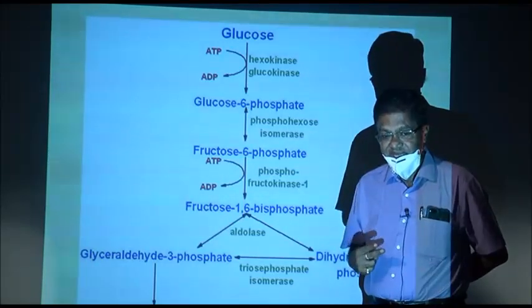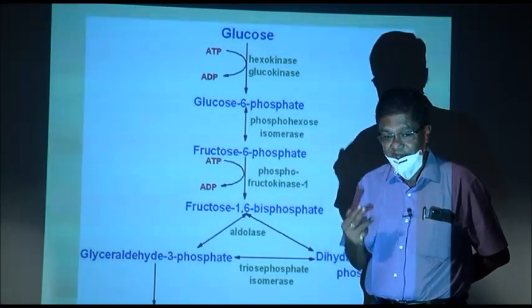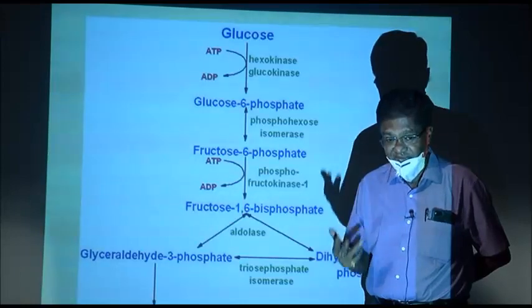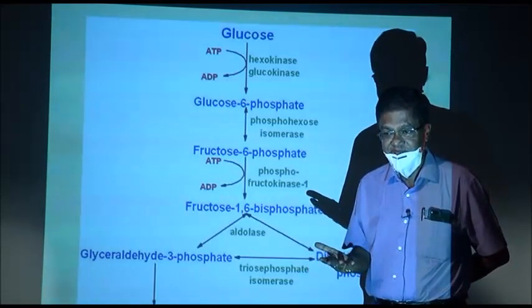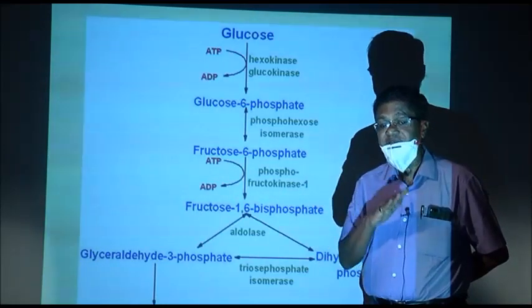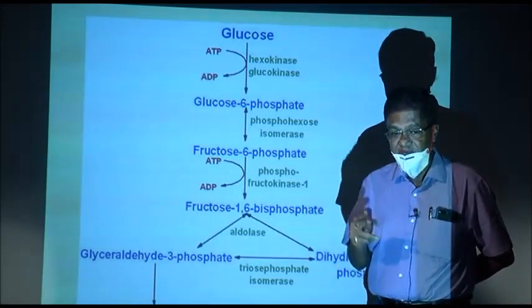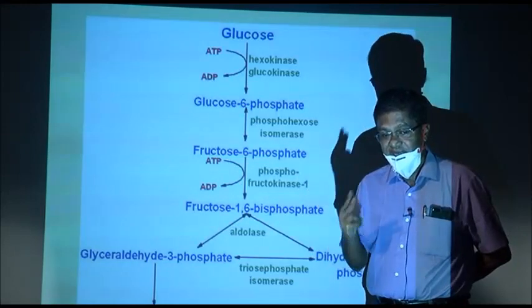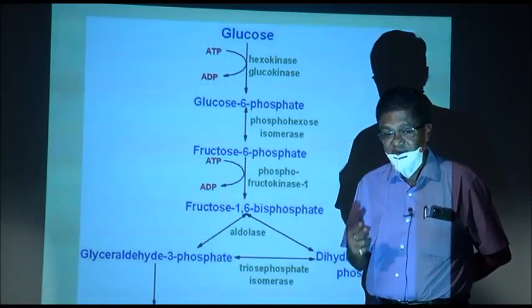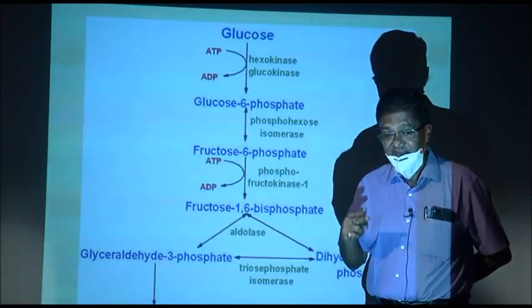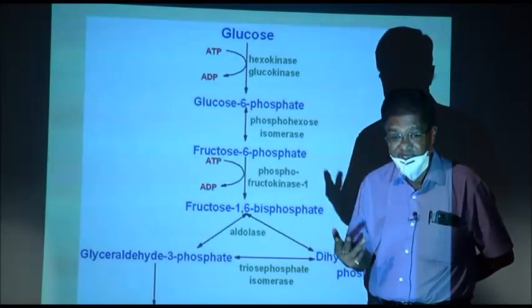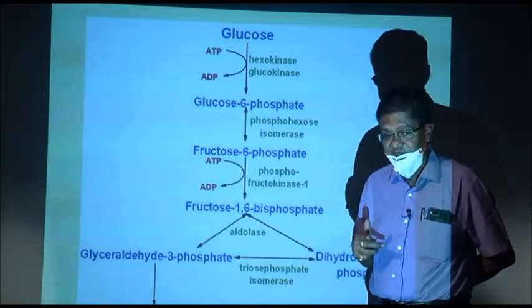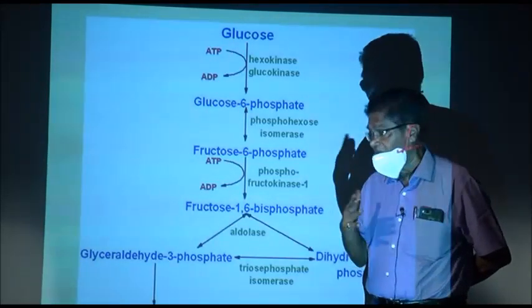One is aerobic respiration, where oxygen is involved, aerobic meaning involving air or oxygen, and anaerobic respiration where oxygen is not involved.